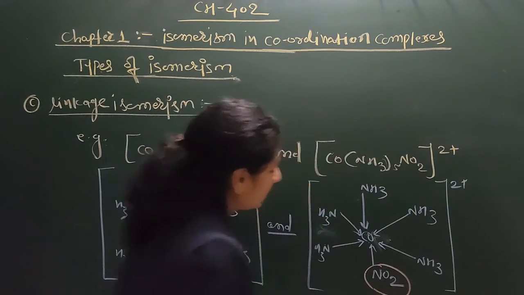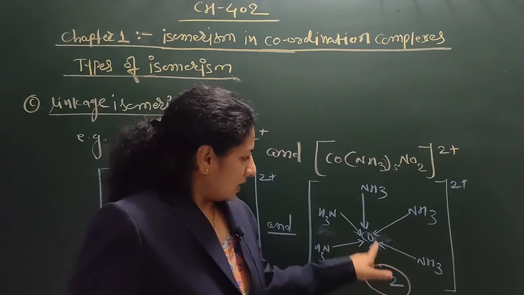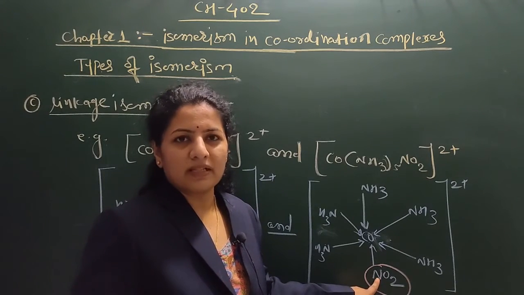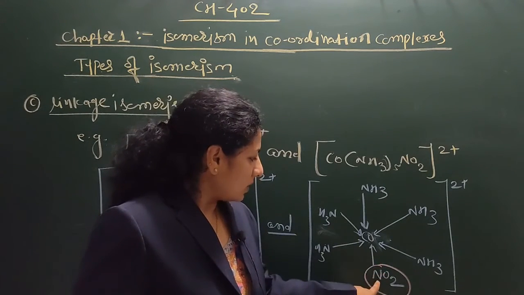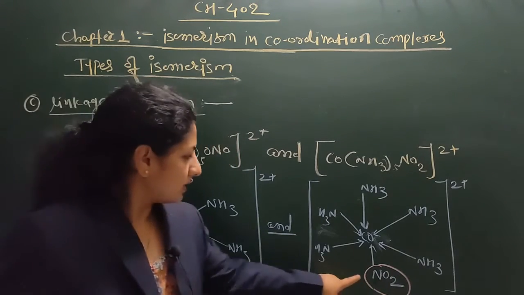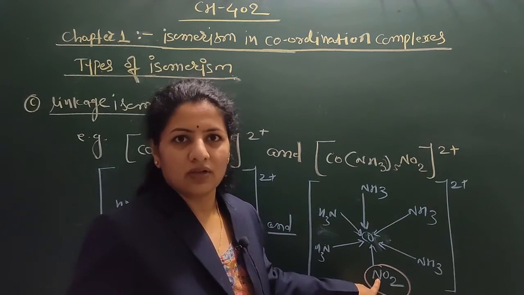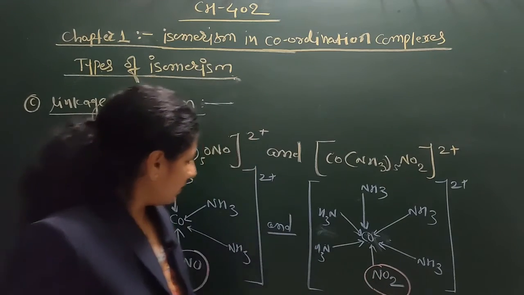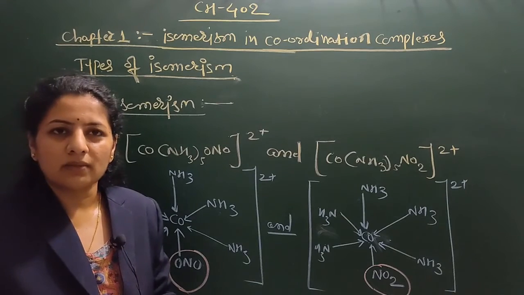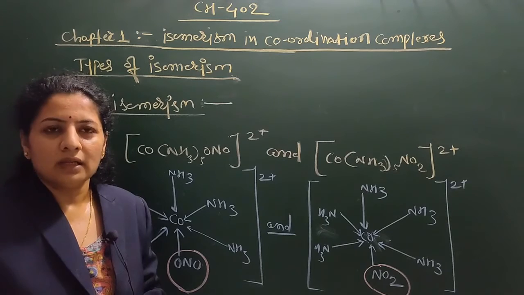So the chemical formula of these two complexes is the same, but the linkage of the sixth ligand is through different atoms. So these two structures are linkage isomers of each other, and the phenomenon is known as linkage isomerism.